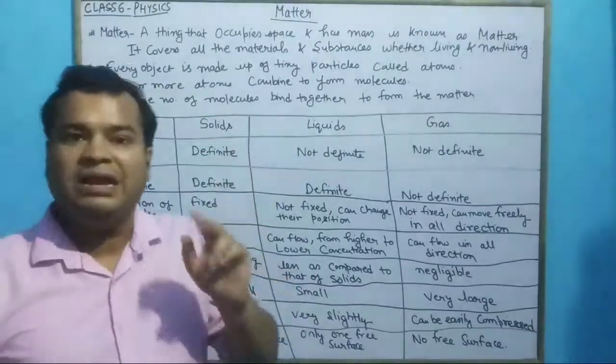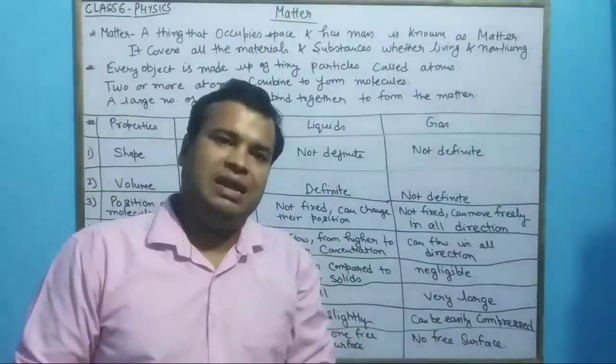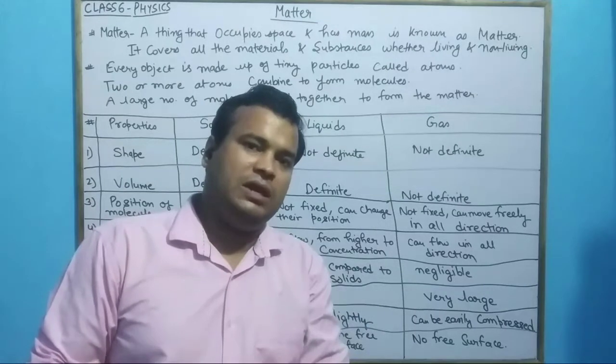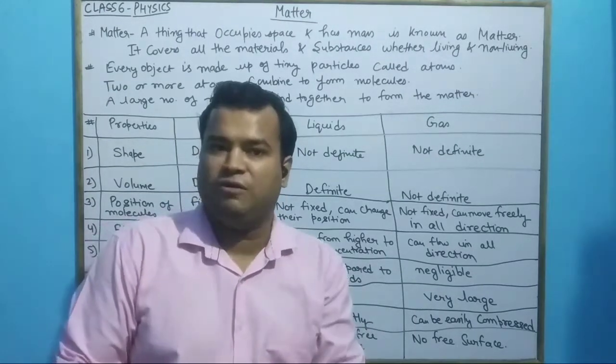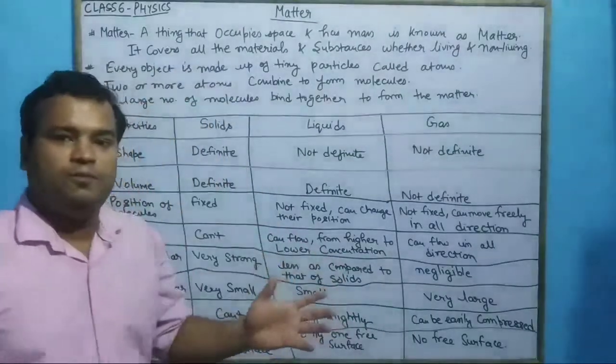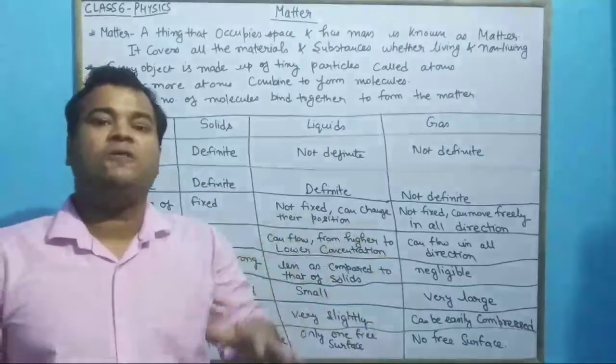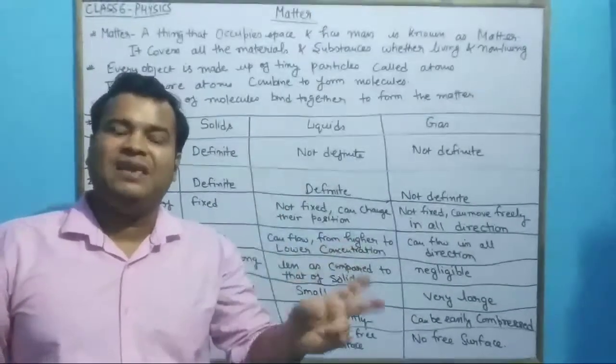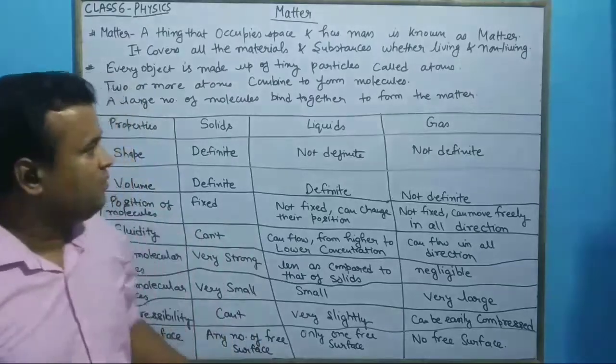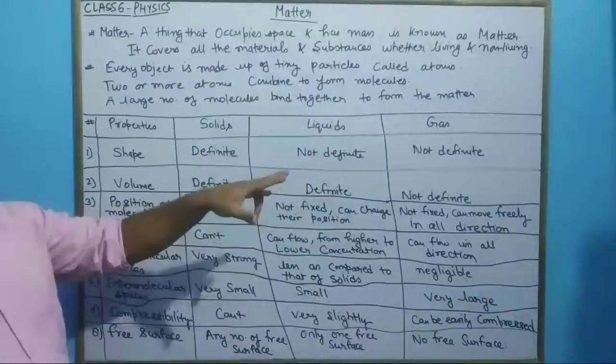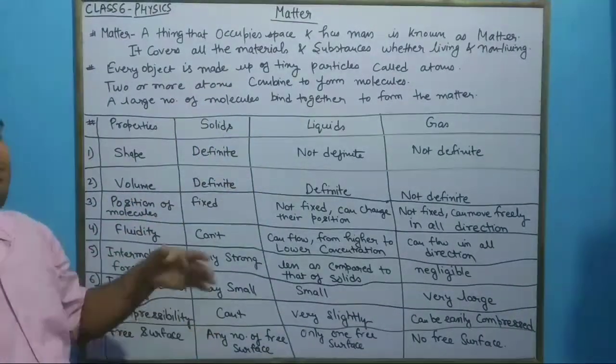And the second thing, light also. We cannot see the light. Light helps us to see the other objects on which it falls. But it has mass and it occupies some space. So there should be two things, mass and space.